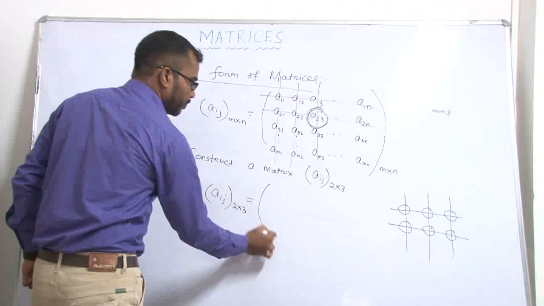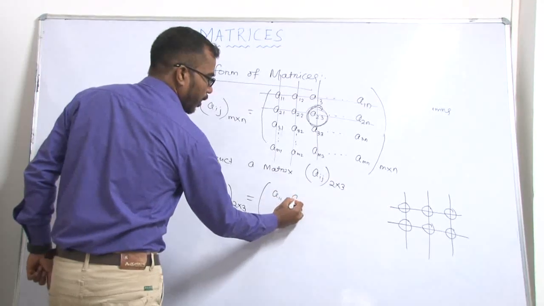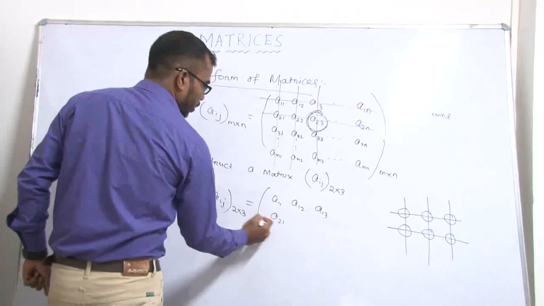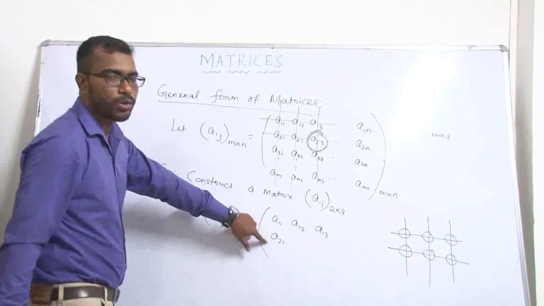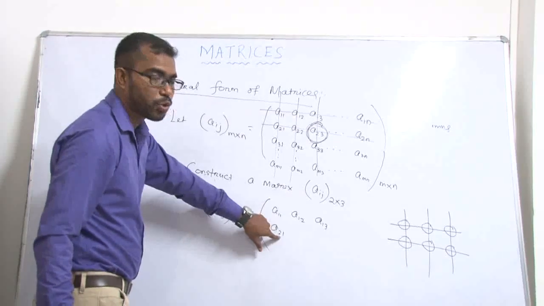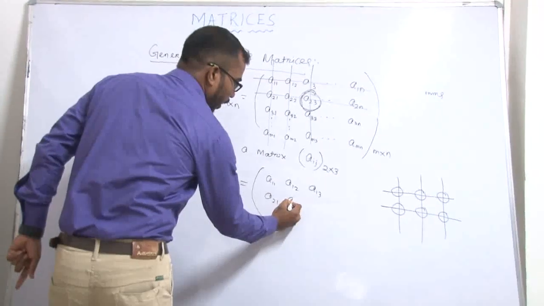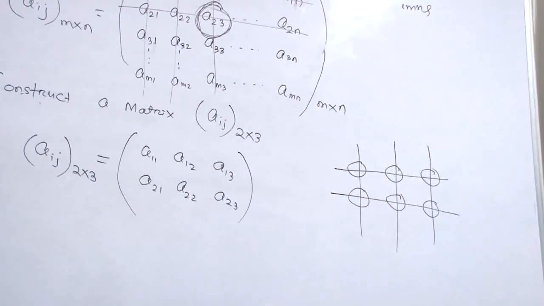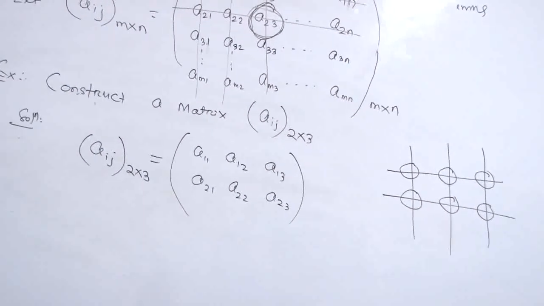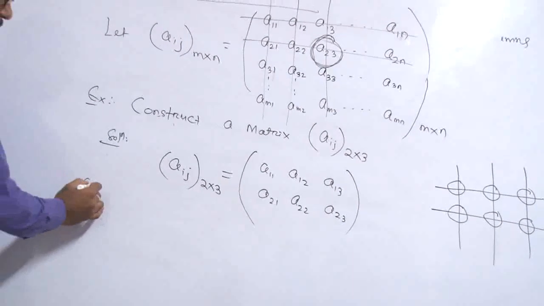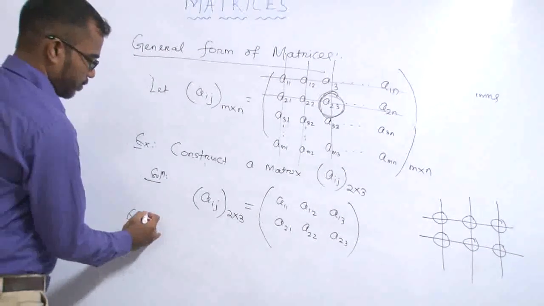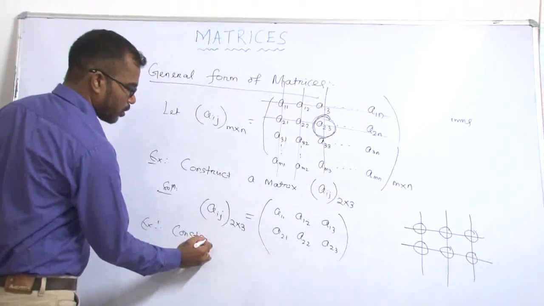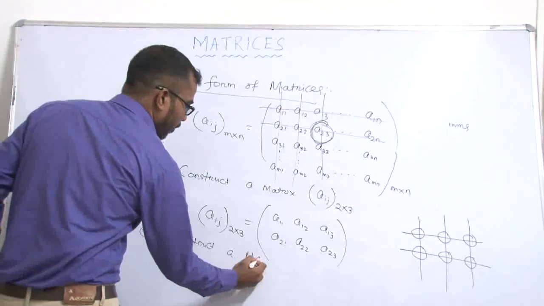So we can write A11, A12, A13, A21. Because it is the second row, we write A21, A22, A23. And this is the solution of the Aij matrix of 2 into 3. Now take another example.